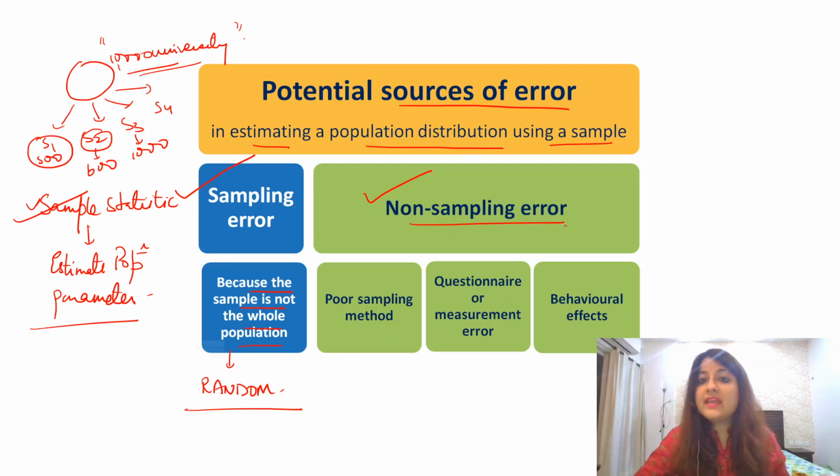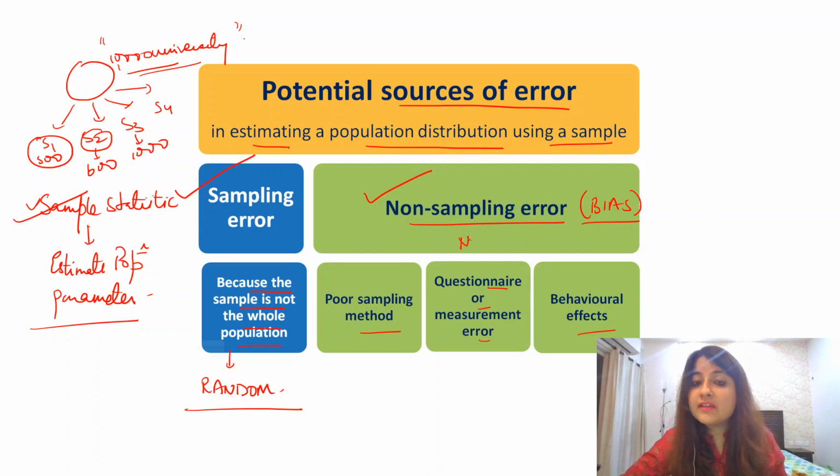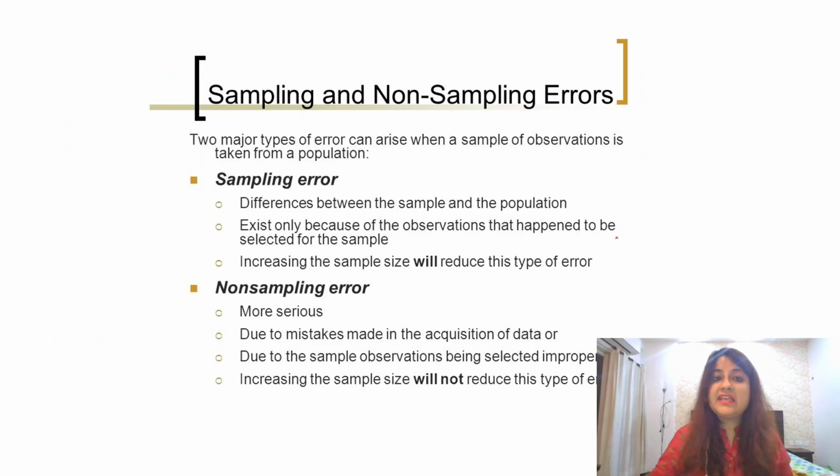What are non-sampling errors? These are systematic errors, or the bias that we commit. This could arise due to a poor sampling method. You adopted the wrong sampling method, or you made some mistakes while collecting or measuring data, or it could be due to behavioral effects. So these are non-sampling errors or systematic errors, or non-random errors. Am I clear, everybody? A little bit more detail.